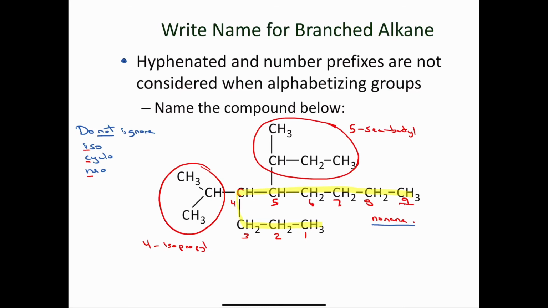Well, nonane is my base or my parent, so that's going to come last. And if I look at my two substituents, isopropyl, since we have the prefix iso, we're going to alphabetize according to the letter I. And for the sec-butyl, since sec is not iso, cyclo, or neo, I'm going to alphabetize according to the letter B. So B comes before I in the alphabet, so this compound must be 5-sec-butyl, 4-isopropyl, nonane.